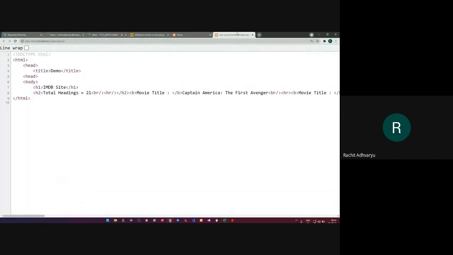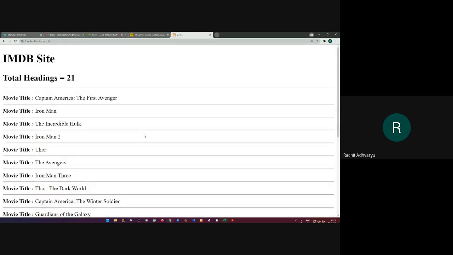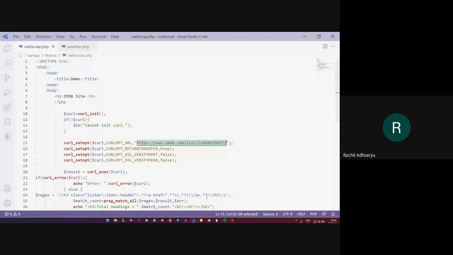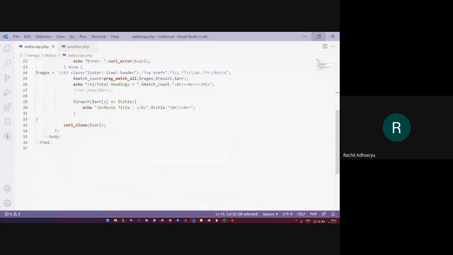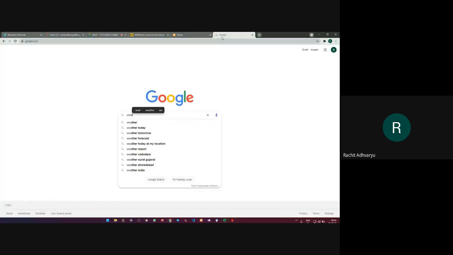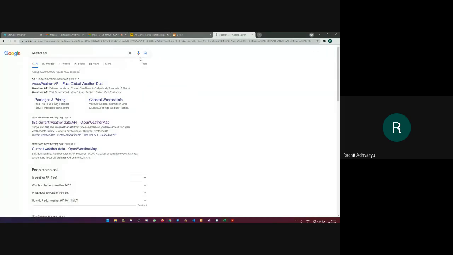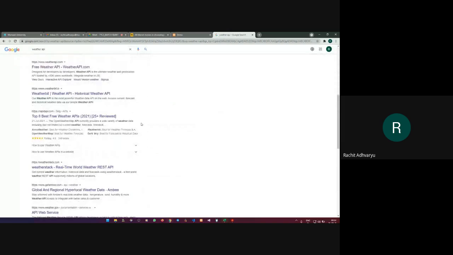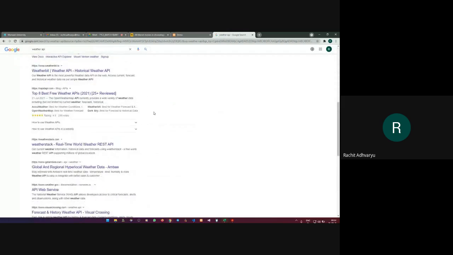This is my source. This is the first program that you need to search out for. Second thing, the second program is all about weather APIs. So first of all, what you need to do is go to google.com and search for weather APIs. You will get a list of different websites that provide weather APIs freely. You just need to sign up or register.